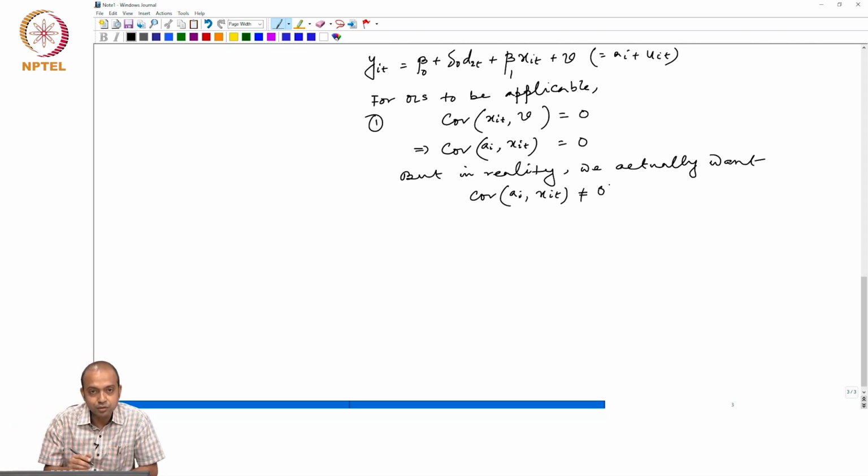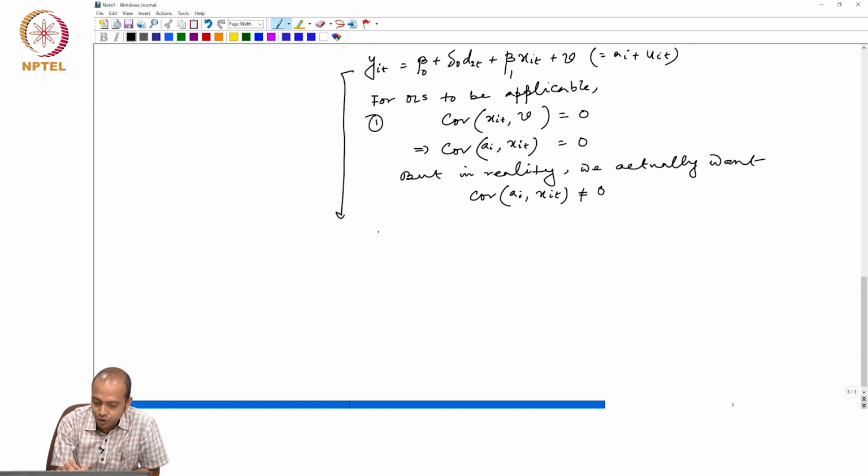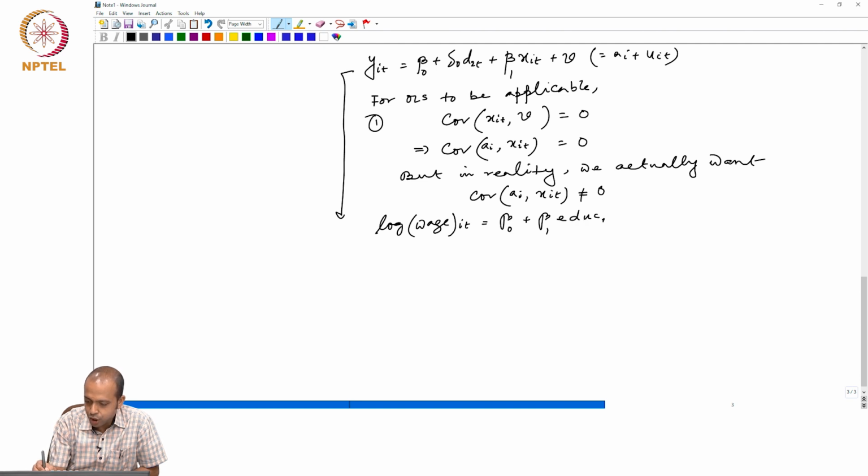This is the same example we discussed in our previous chapters, when we were talking about instrumental variable estimates and simultaneous equation models. We say that log of wage it equals beta 0 plus beta 1 education it plus ai plus uit, and we said that in this case ai is basically ability.